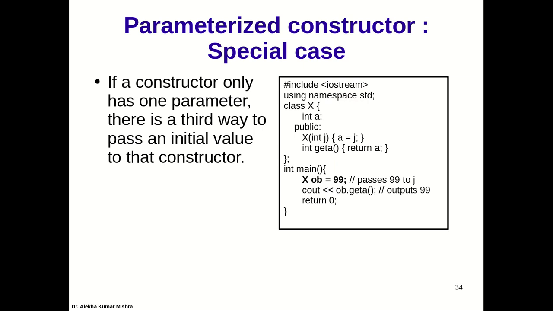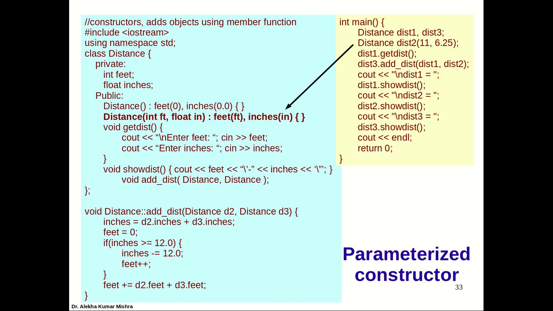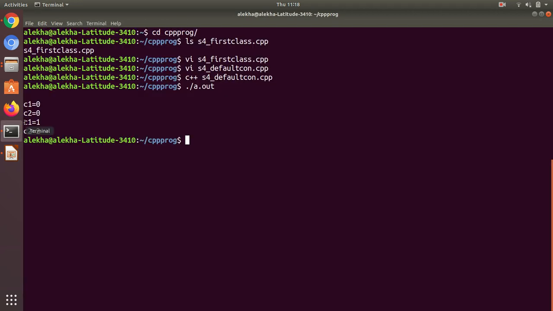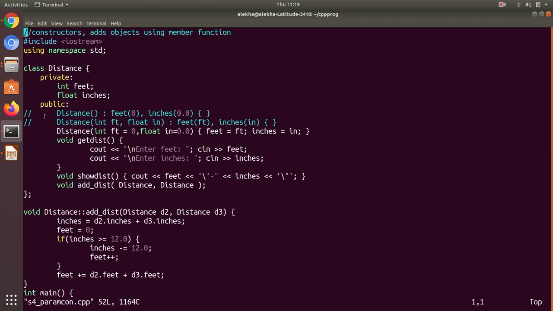Now there is a special way to initialize with a parameterized constructor. We have seen two ways. The first is the normal way, and you can do the normal way also. For example, if I open the parameterized constructor file, you see that you can do it either way. I have highlighted the shortcut way. Normally we do it this way, or we can do it this way. I'm combining both of them here.